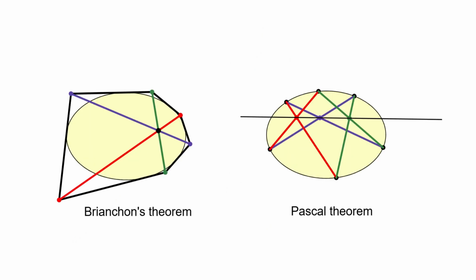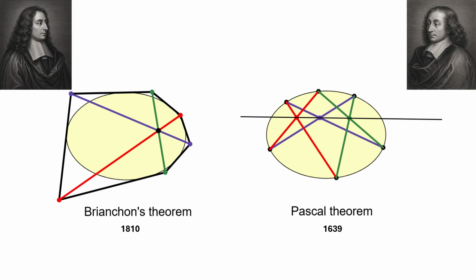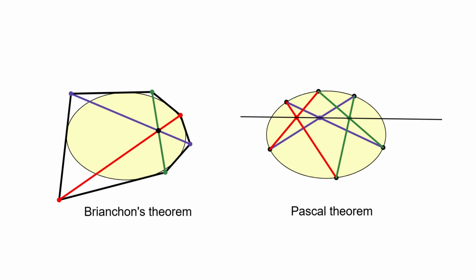By the way, Pascal proved this theorem in 1639, when he was only 16 years old. He published a one-page proof in the form of a poster titled Essai pour les coniques. Nearly 2 centuries later, in 1810, Brianchon, still a student at the École Polytechnique, discovered its dual counterpart, a theorem obtained by exchanging points and lines. Together, these 2 theorems became one of the most beautiful examples of duality in projective geometry.